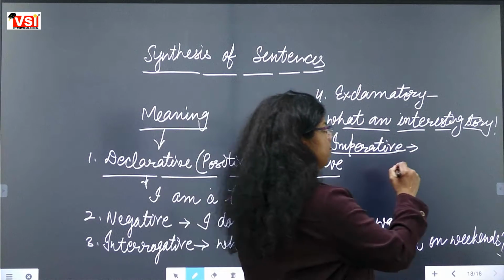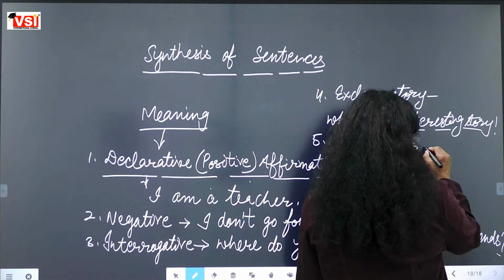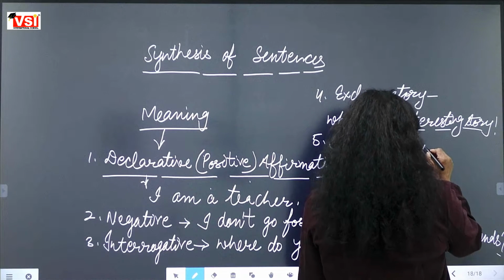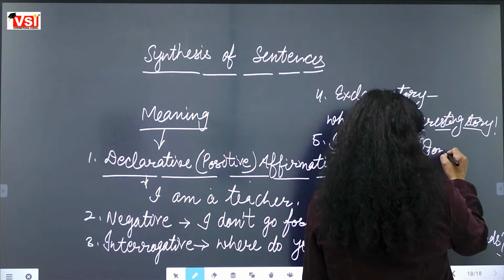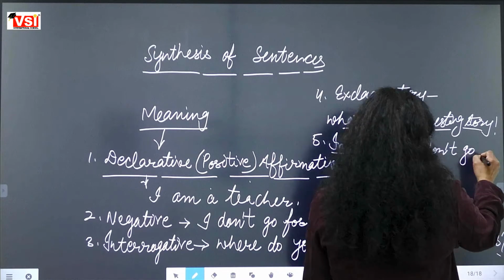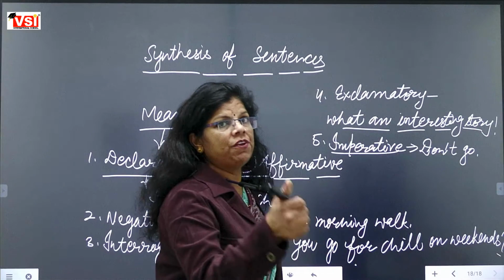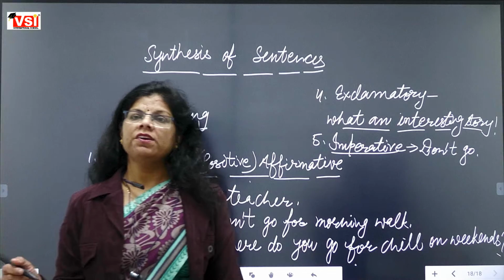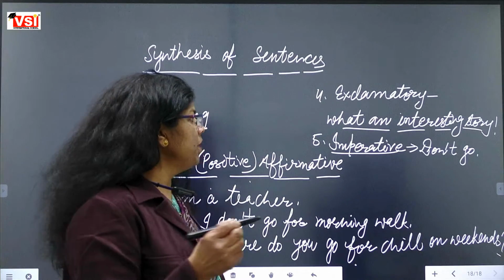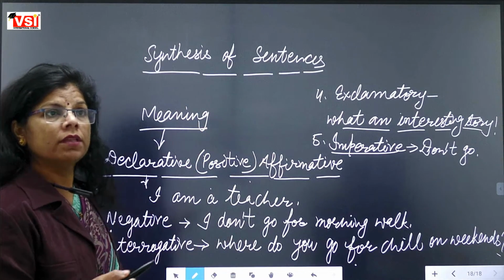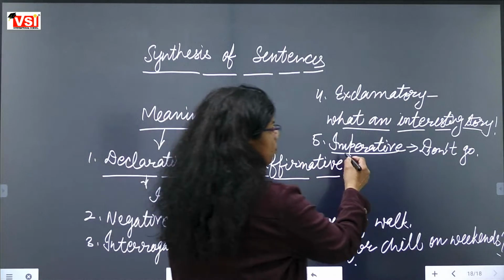As like if you are saying don't go. If you are saying switch off the fan. If you are saying please give me a glass of water. That kind of sentences will be called imperative sentence.